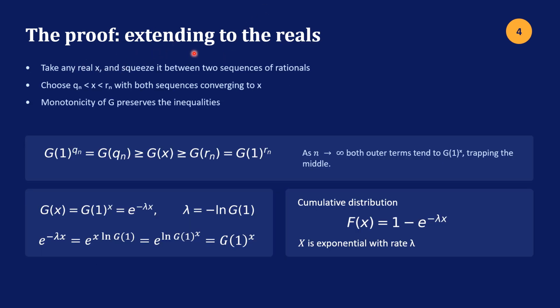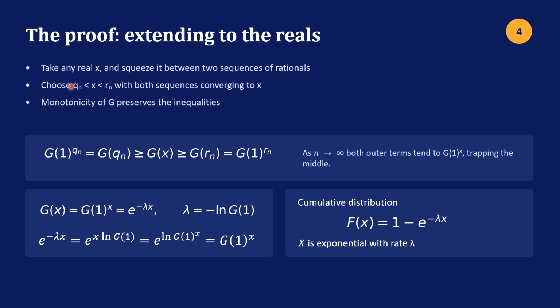Okay, so we're almost done. We want to extend our proof to the case where x is a real number. So take any real number x and we squeeze it between two sequences of rationals. Just as a reminder, we can get arbitrarily close to any real number with a rational number, either below or above. And so we'll create two sequences, one approaching x from below and one approaching x from above.